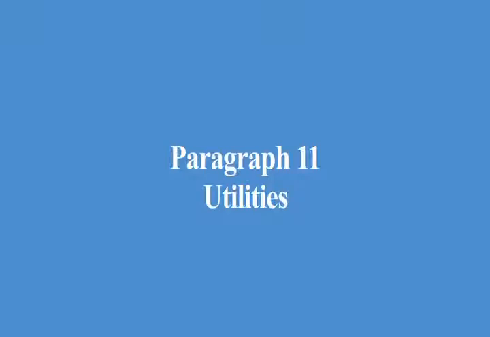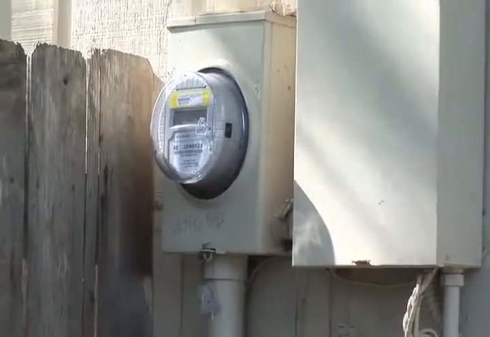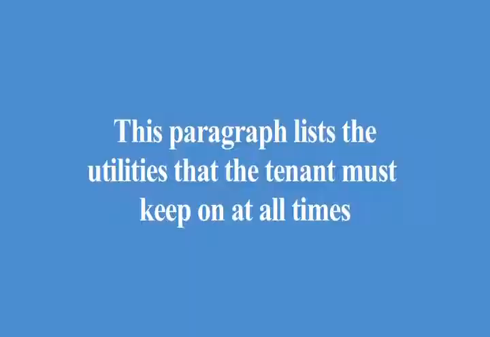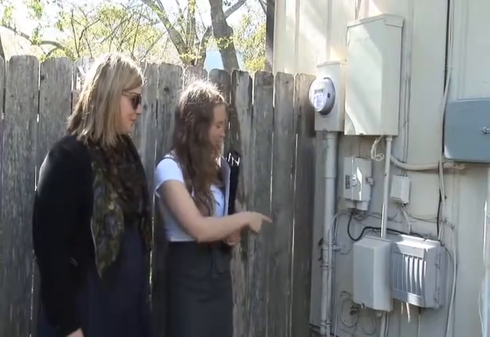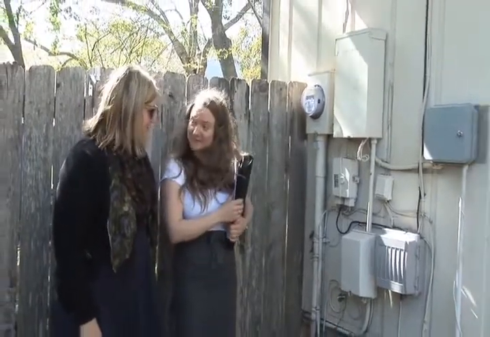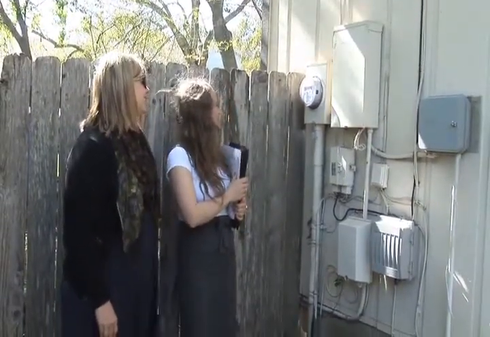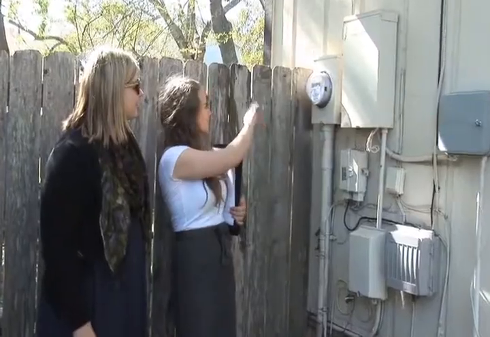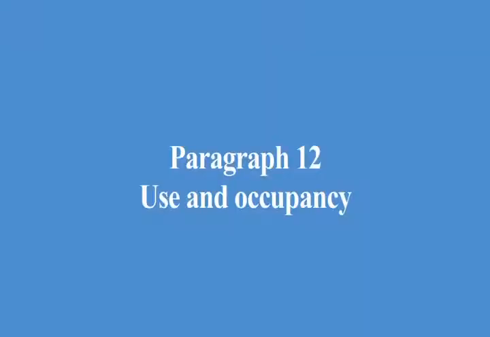Paragraph 11, utilities. This paragraph explains that the tenant is responsible for all utility fees and costs to the property unless the lease states otherwise. This paragraph also lists the utilities that the tenant must keep on at all times if they are available. Before signing the lease, the tenant should determine if these utilities are available to the property and are adequate for their use.